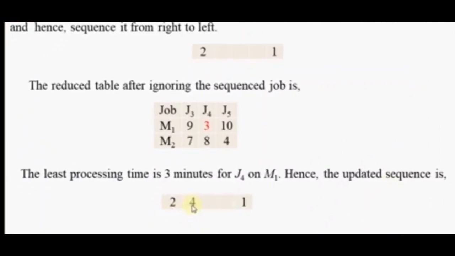Now once again find the least processing time here. Out of 9, 7, 3, 8, 10 and 4, the least value is 3 minutes, and it occurs on job 4, which corresponds to the M1 machine.